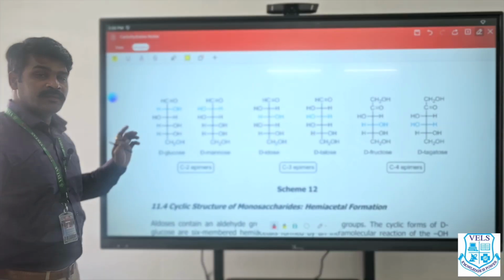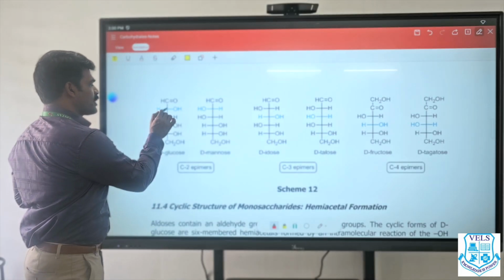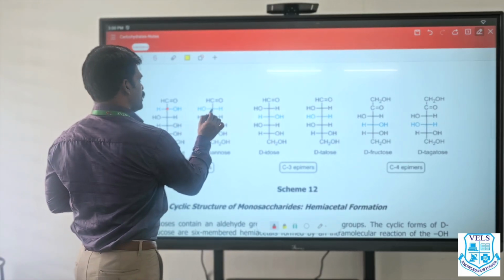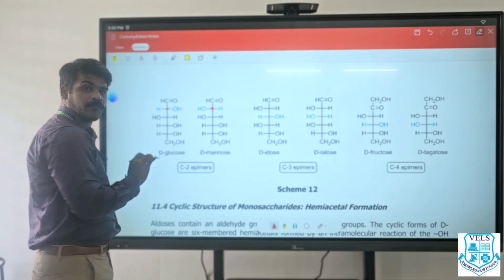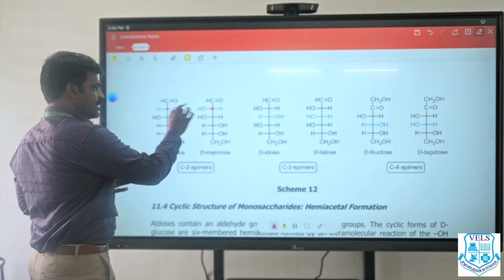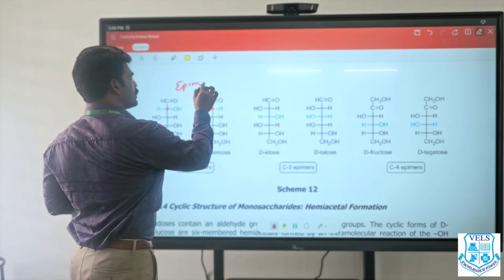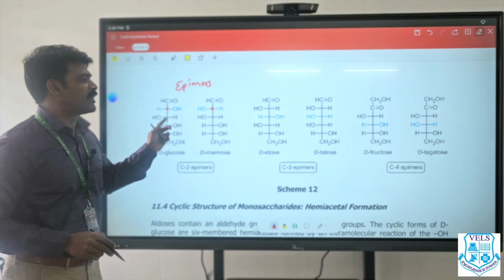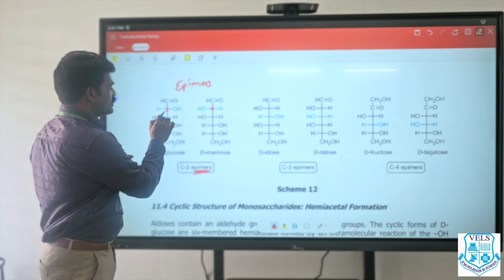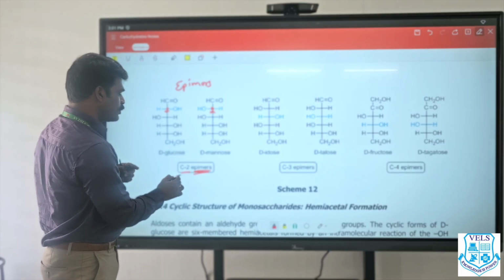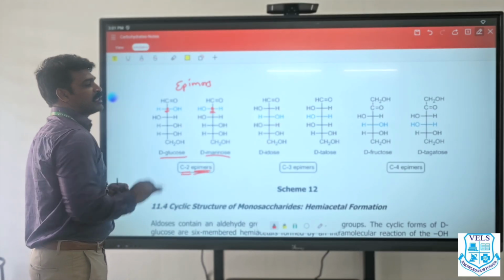Okay, so when only one carbon alignment is changing, one carbon configuration is changing. See here, configuration is changing only at one carbon and remaining everything is same to same. Correct? Only at one carbon the arrangement is changing. So these kinds of compounds are called as epimers. When the configuration only at one carbon varies, those are called as epimers. And it is happening at the second carbon. So these are called as C2 epimers. Glucose and mannose are C2 epimers.